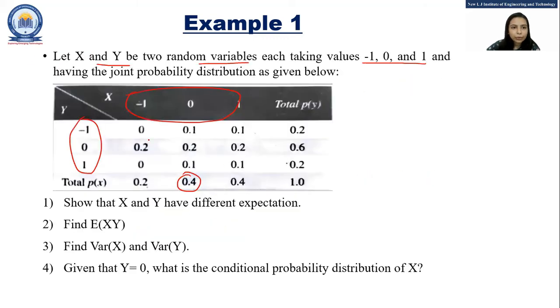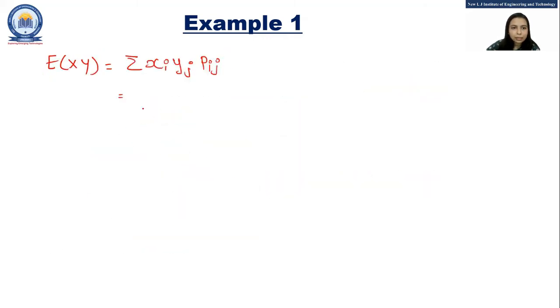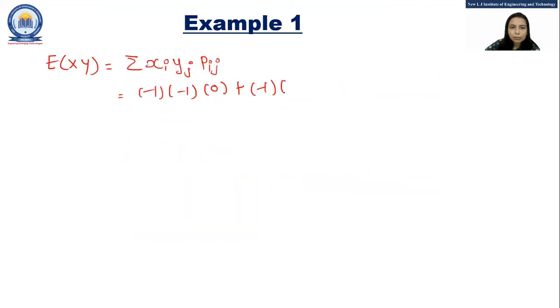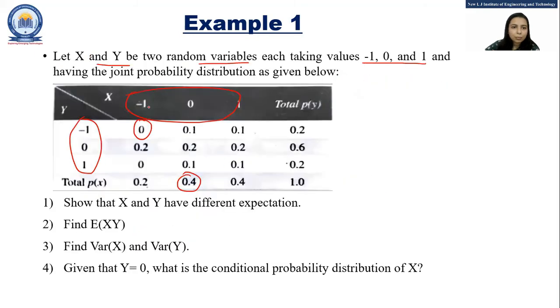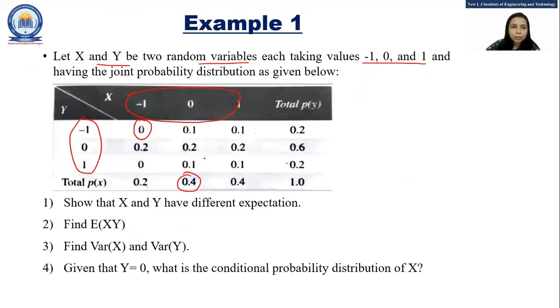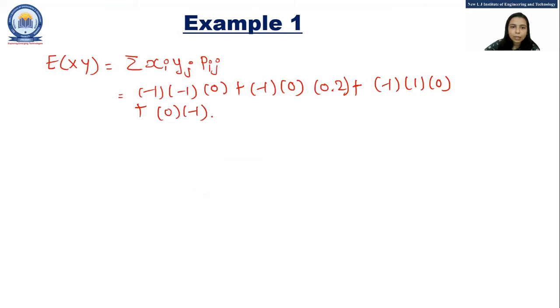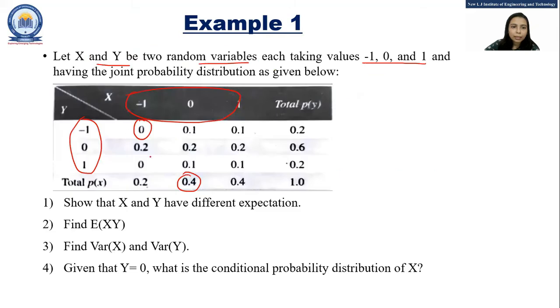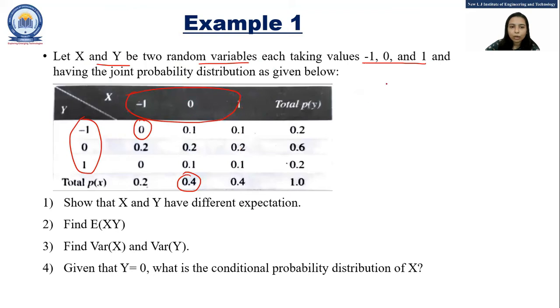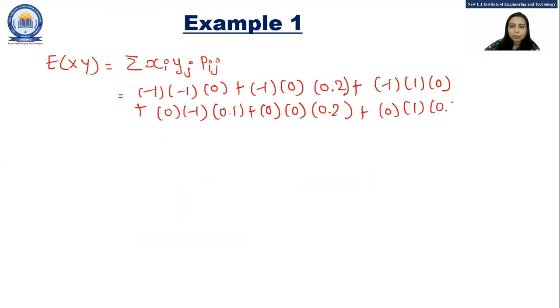So the xi value is -1 and yj is -1, that time the value of Pij is 0, so 0, plus -1 into 0, and that time probability is 0.2, plus -1 into 1, that is 0, plus 0 into -1, and that time the probability is 0.1, then 0 into 0, that time the probability is 0.2, plus 0 into 1, and that time the probability is 0.1.